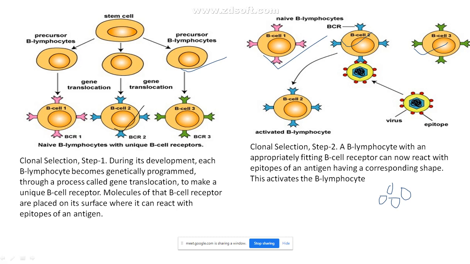BCR means B cell receptors. How are they produced? Because they are programmed. These naive B cells are programmed by the gene translocation. It is a gene which tells them to get converted or modified into the respective receptors. Now they have bound.